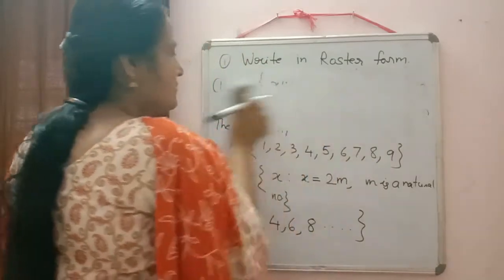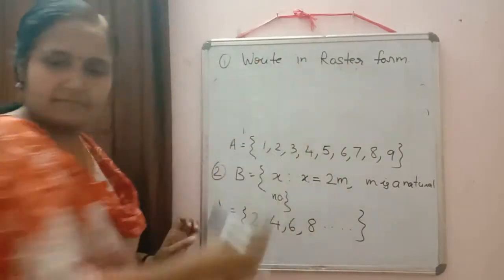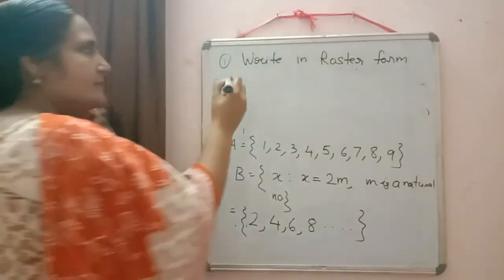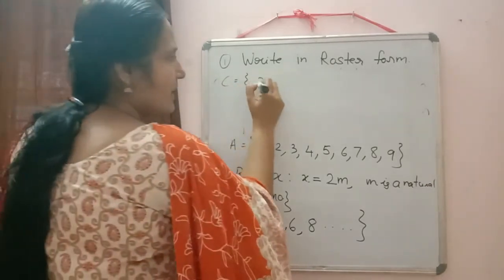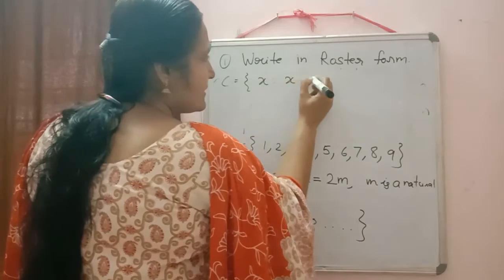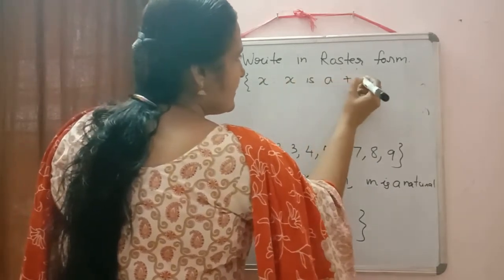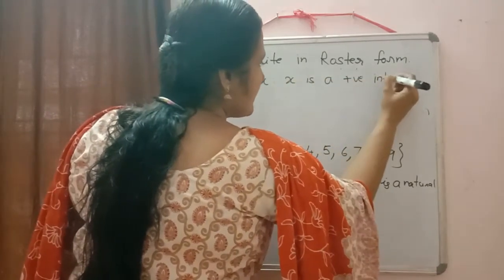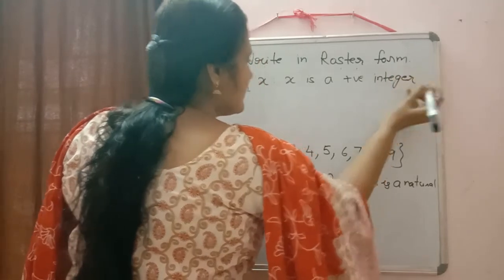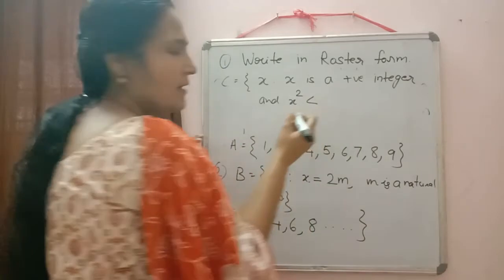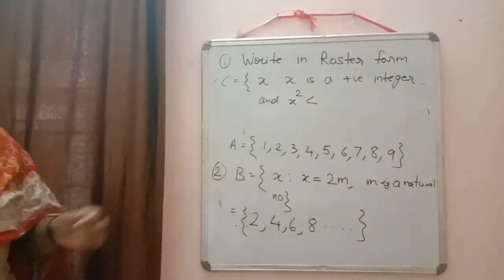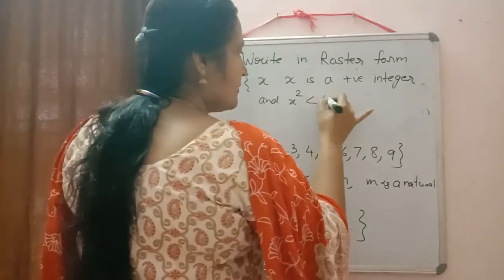Okay, so all of you write the next one. Set C is equal to the set of all X such that X is a positive integer and X square is less than 40.